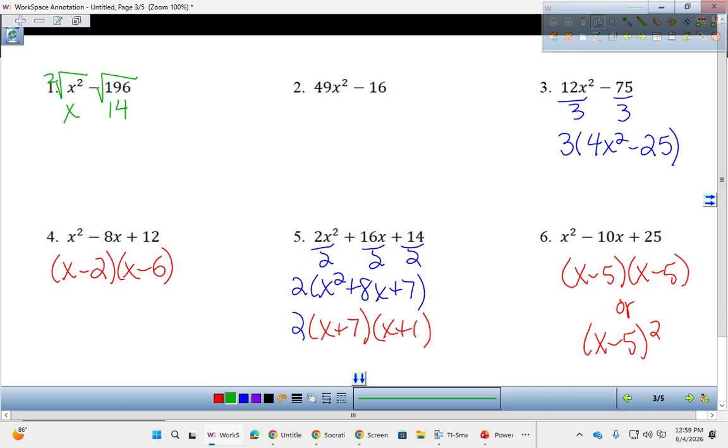So in order to factor with perfect squares, you take the square root of each term, and then you're going to create 2 sets of parentheses. Each set of parentheses gets the x and the 14. One of them gets a plus, and one of them gets a minus.